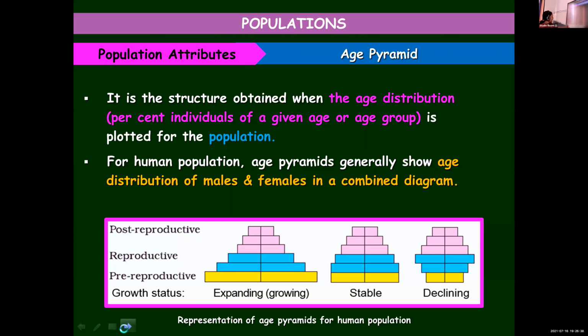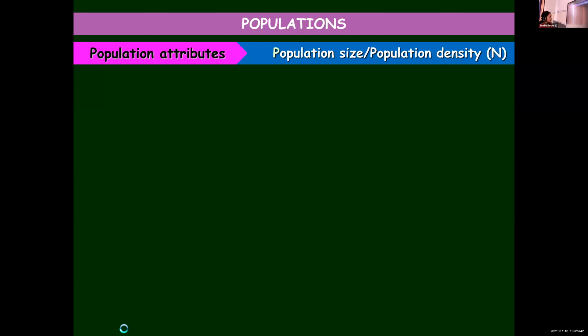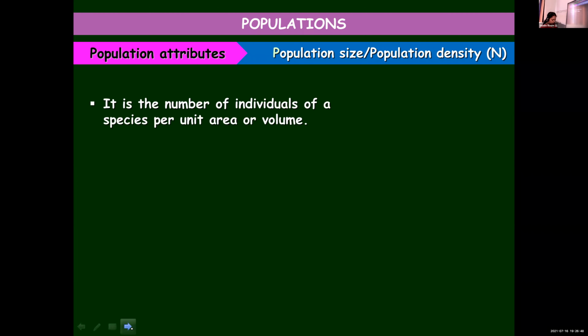I will repeat all the attributes. Okay, all the attributes I'll be repeating. Population size or population density, which is denoted by N.